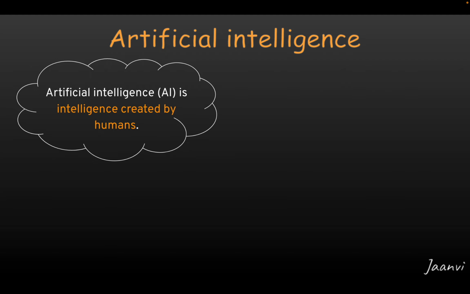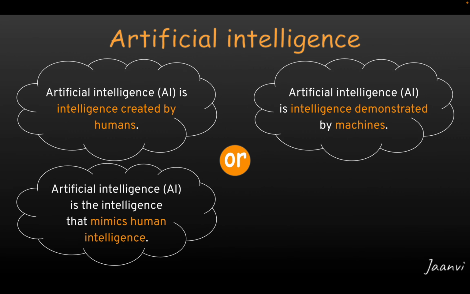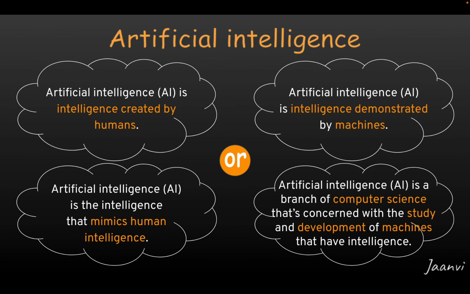Okay, so artificial intelligence is also defined as the intelligence shown by machines. Okay, and the other way of defining artificial intelligence is it's the intelligence that mimics human intelligence. That means it's like an imitation or a copy of human intelligence. Okay, so that's what artificial intelligence is, guys. And one more thing, guys, the term artificial intelligence is also referred to as the branch of computer science that's concerned with the study and development of machines that have intelligence.